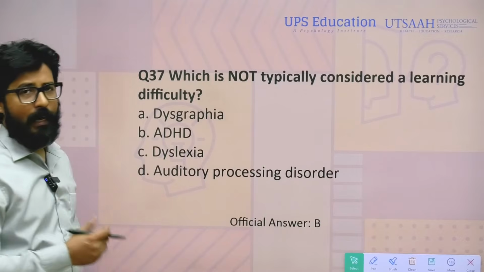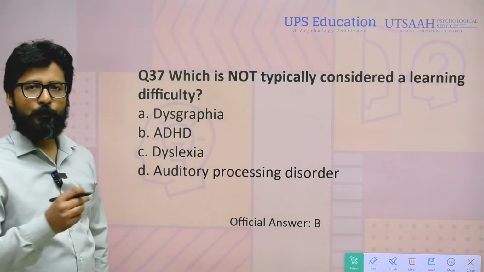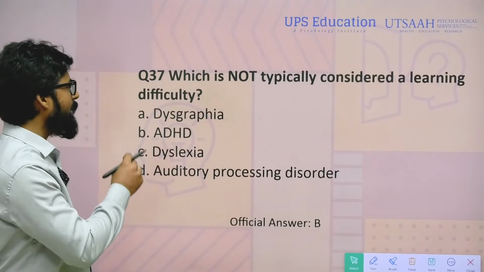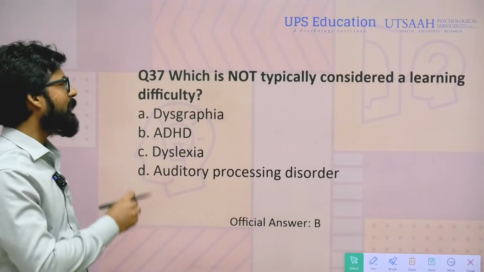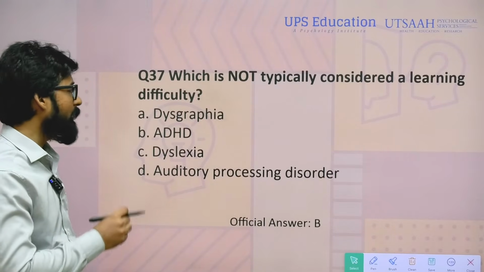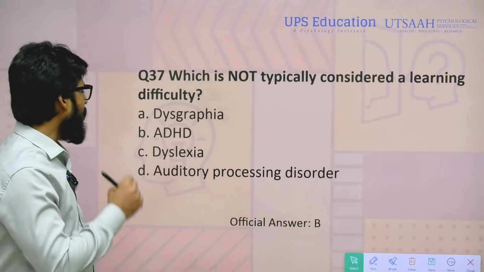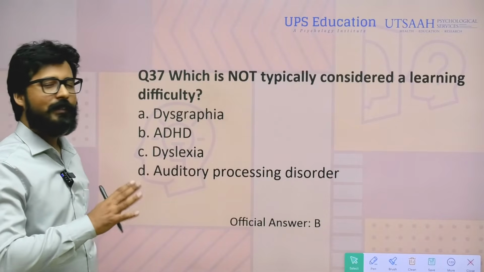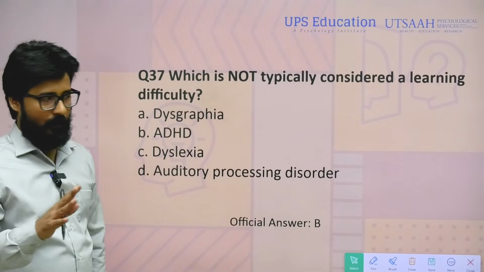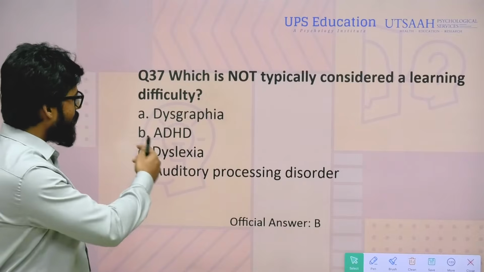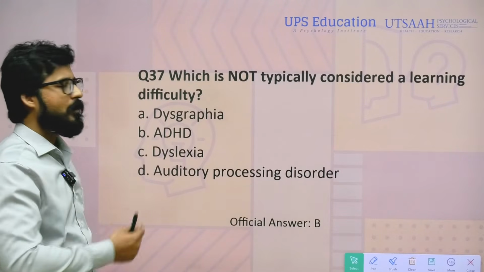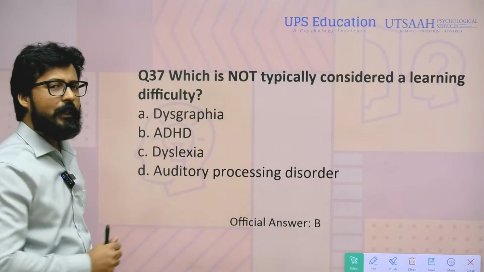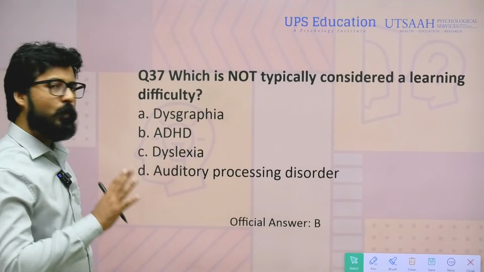As you are aware, the official answer was B, but D must be correct, right? D is the option that is not typically considered a learning difficulty. But I would like to mention here that both B, ADHD, and auditory processing disorder are not learning disabilities or learning disorders. Both can be right, but if we have both options, ADHD and auditory processing disorder, then it looks like auditory processing disorder must be the right answer, so we can challenge them.